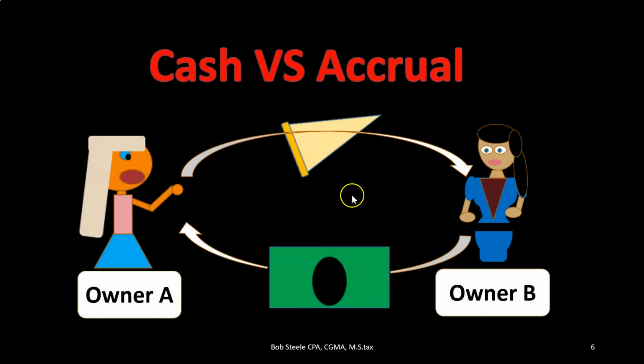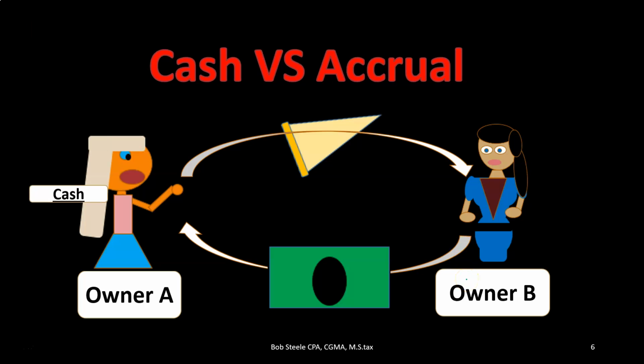So for example, if we look at a transaction like cash versus accrual for a pizza business that's going to be selling to an owner. So here we have owner A, which is going to be selling pizza to owner B, which is a business buying pizza. Let's say these are both businesses on two sides of the transaction. So owner A is going to be selling the pizza and they're going to be getting cash. Now they're getting cash at the same point in time that the pizza was delivered. And then owner B is receiving the pizza. We're going to say it's for a business meal or something like that. And they're paying cash.